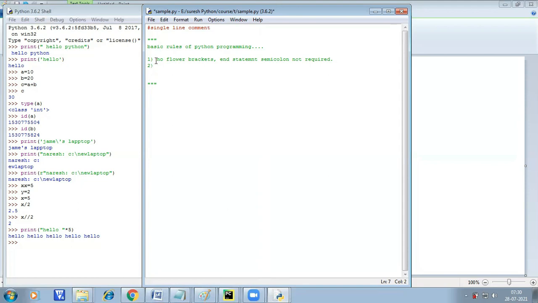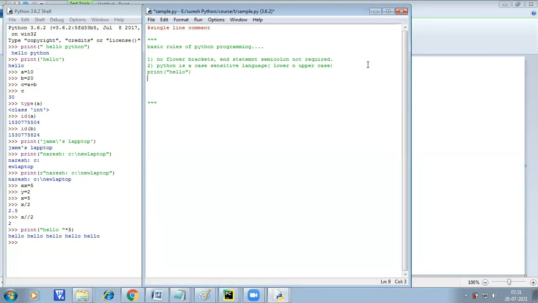Every programming language is case sensitive. That is already known. So Python is a case-sensitive language, which means lowercase and uppercase matter. If you print something like here, you need to use this format compulsorily: print hello. This is right. But if you try to use a capital or small variation, it doesn't work. Like a and capital A are two different variables.